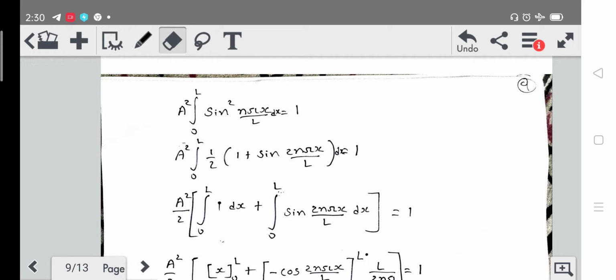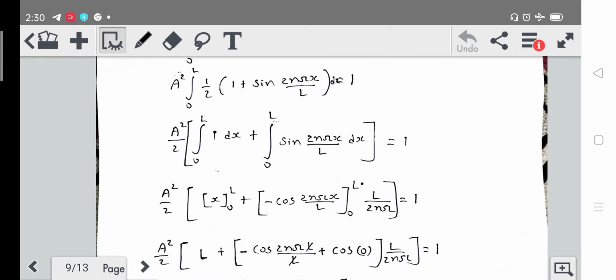So we will get integral 0 to L of 1 dx plus integral 0 to L of sine 2n pi x upon L dx is equal to 1. Okay, now let's move ahead. So we will get a square by 2 here.